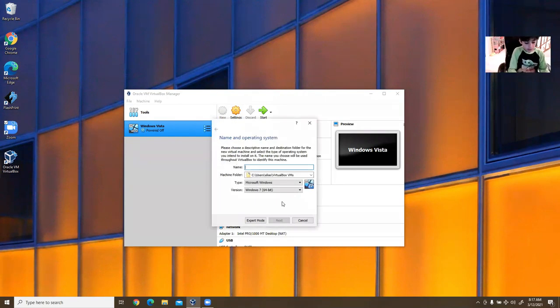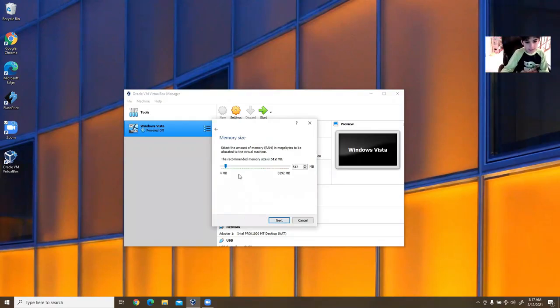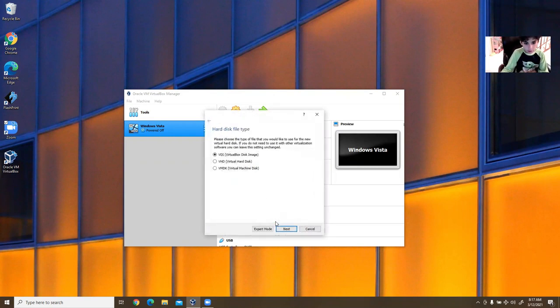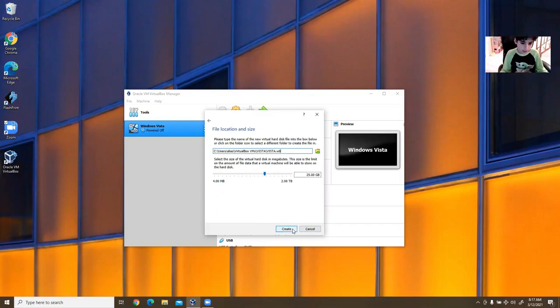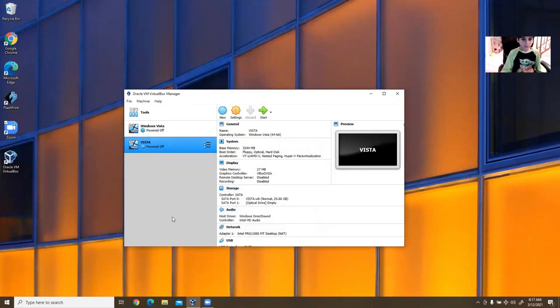So I'm just going to call it Vista, because I already have a Windows Vista virtual machine right here. So there you go. Just press next. Let's give it a little bit more memory because I want it to have some hardware capabilities. Create a virtual hard disk. Set it as a VDI. This is almost all identical for this setup. Make it dynamically allocated because it's just the same operating system. Create.